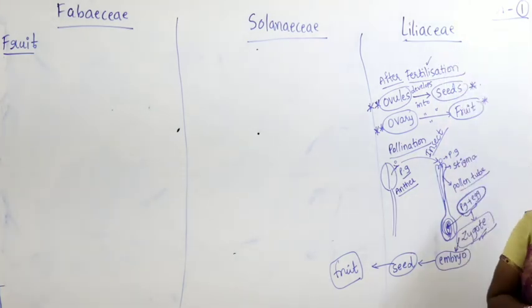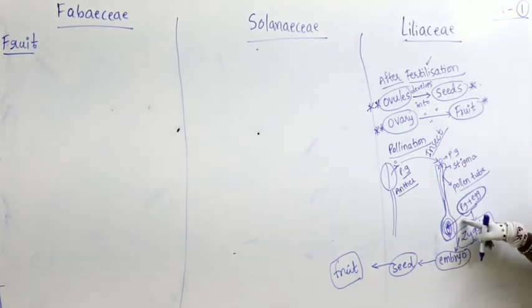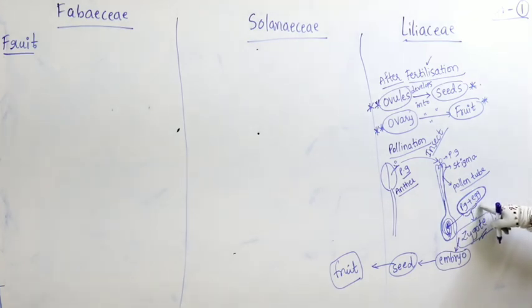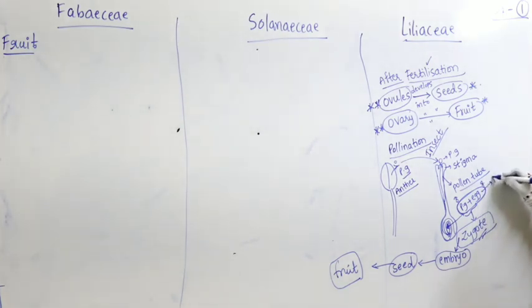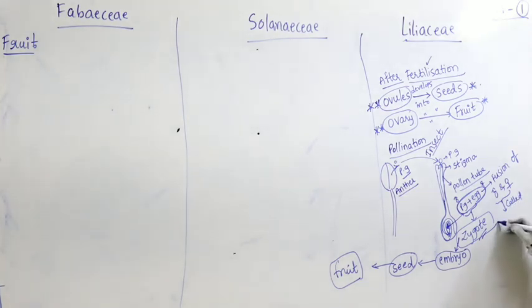What is the meaning of fertilization? Fusion of male and female, it's called fertilization. So here the pollen grain represents the male gamete, and the egg represents the female gamete. So what do you write here? Fusion of male and female, it's called fertilization.